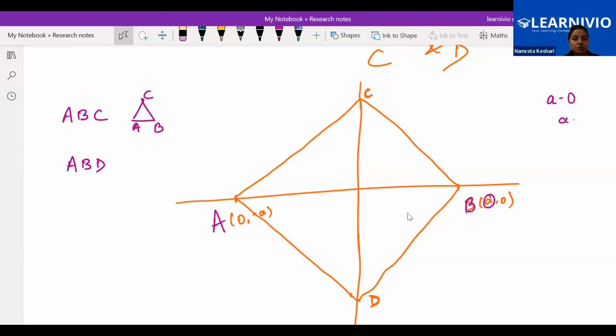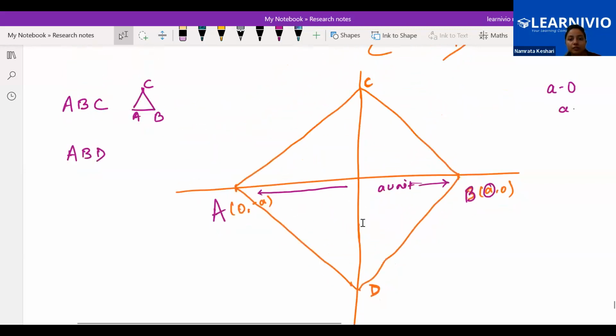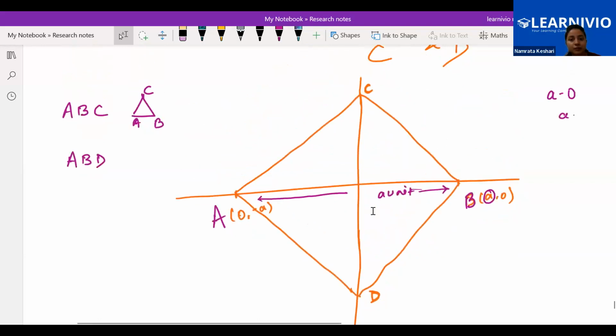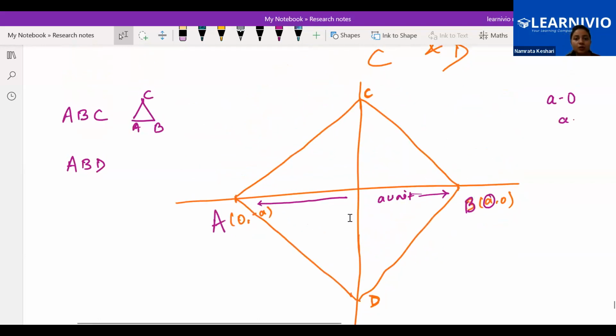So this total is a unit, right? Similarly for the bottom triangle, all the sides are a unit only, that we already know.